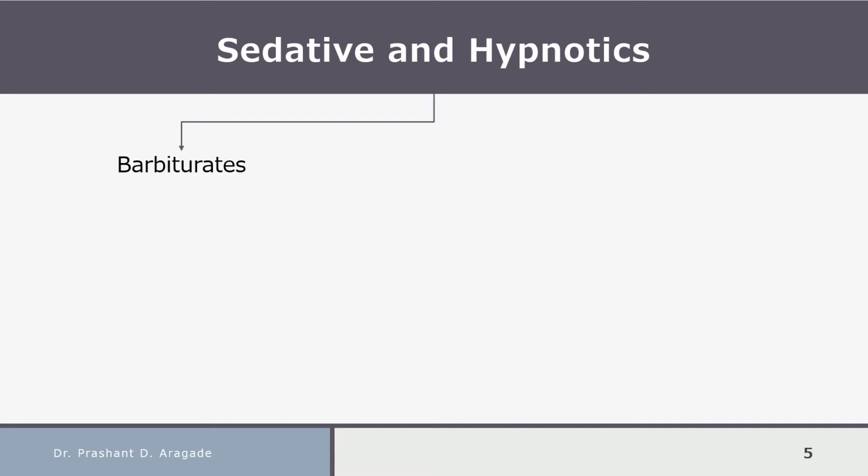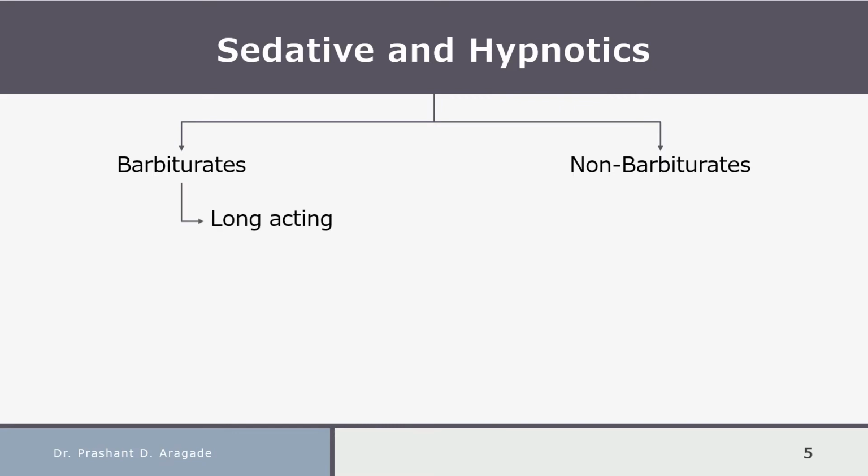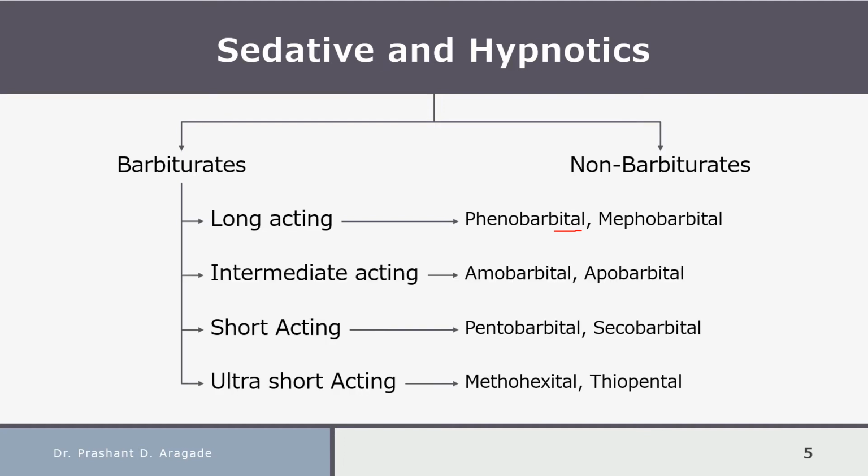Sedatives and hypnotics are classified as barbiturates and non-barbiturates. Barbiturates are nothing but barbituric acid derivatives. They are further classified into four different classes. The first class is long-acting. Examples are phenobarbital and metharbital, also called barbital. The next classes are intermediate acting, short acting and ultra short acting. In this learning video, we are going to see how to remember the structure of phenobarbital.